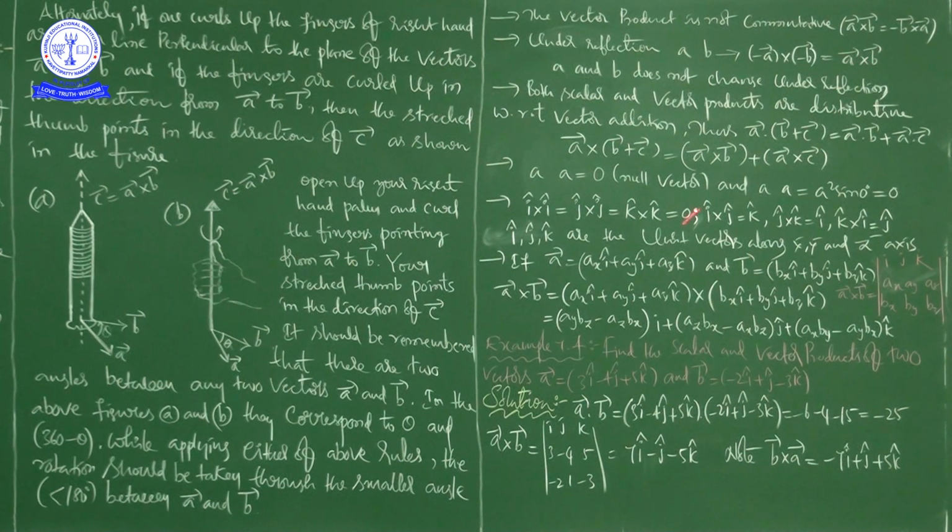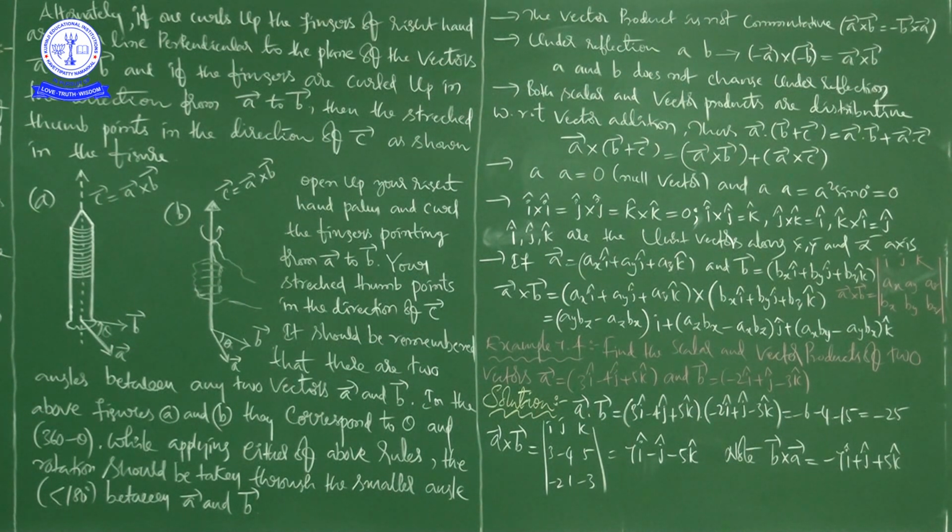So what does it mean? For two given vectors, A bar and B bar, if you see the reflection of these two vectors in a plane mirror and get the vector product of reflected vectors, it is equal to the vector product of the original vectors. Please try to understand my intention.